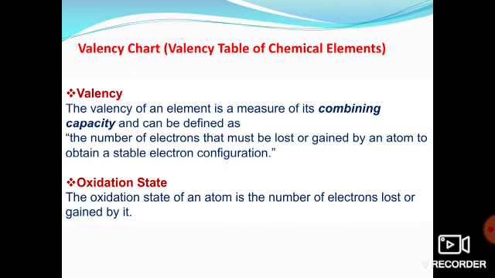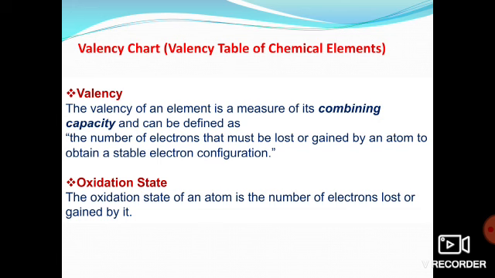For example, lithium has an atomic number of 3. So what is its electronic configuration? 2, 1, right? So what will it do? Definitely it will lose 1 electron, because losing 1 electron is easier. It will take less energy as compared to taking 7 electrons. So it will lose 1 electron. For losing, what will be its valency? Yes, +1. Got it?